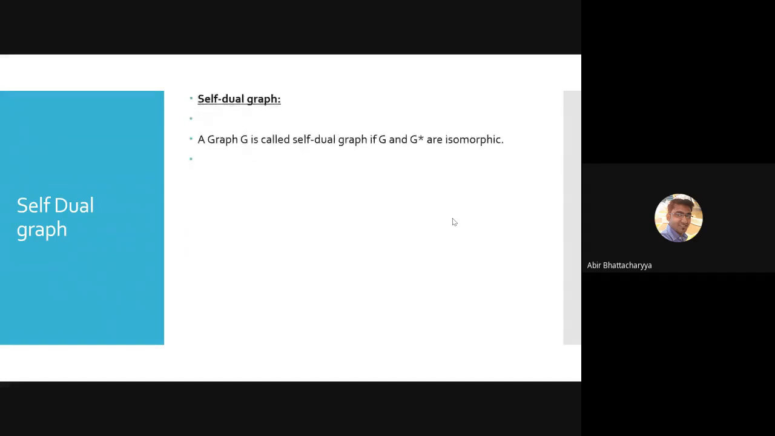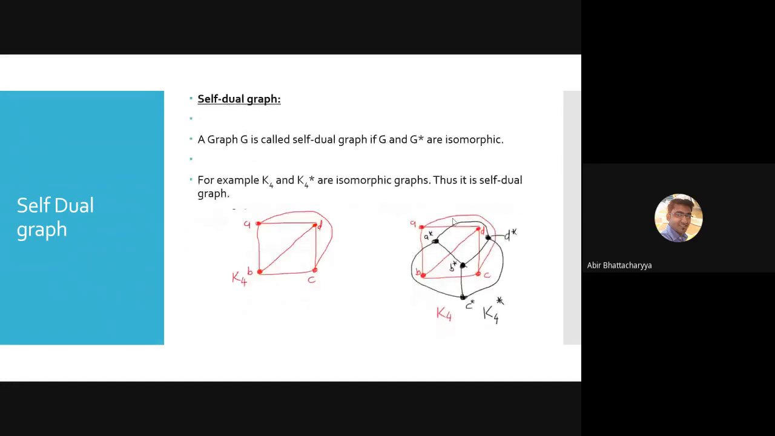Now we have to consider another example that is going to be known as a self-dual graph. What is a self-dual graph?